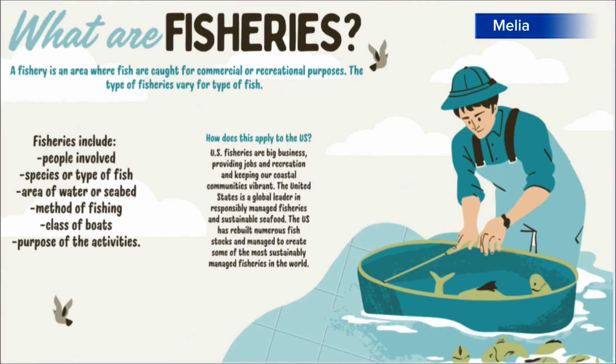What are fisheries? A fishery is an area where fish are caught for commercial and recreational purposes. The types of fisheries vary for the type of fish. It can be defined as a body of water or a collection of fishing activity that have been agreed upon by countries and fishers. You often have different fisheries for each target species of fish or shellfish.